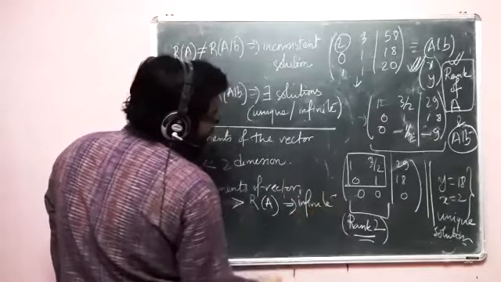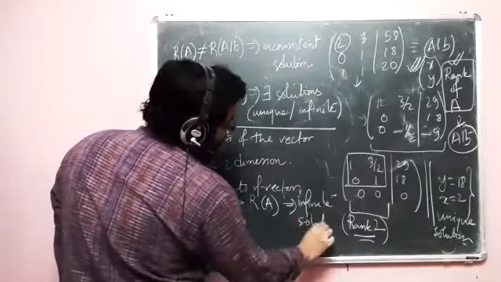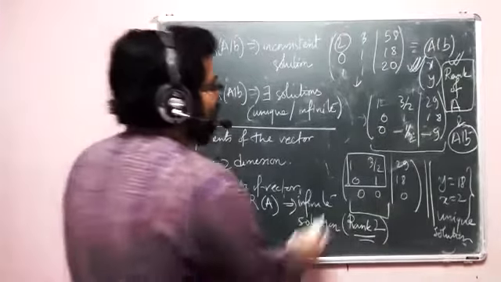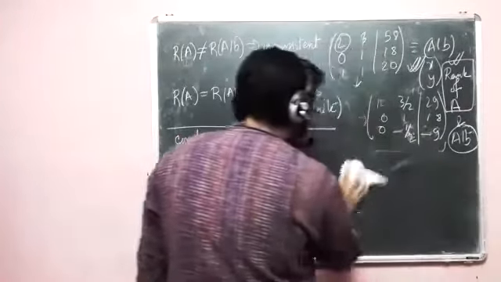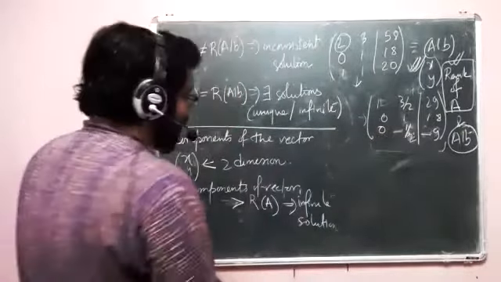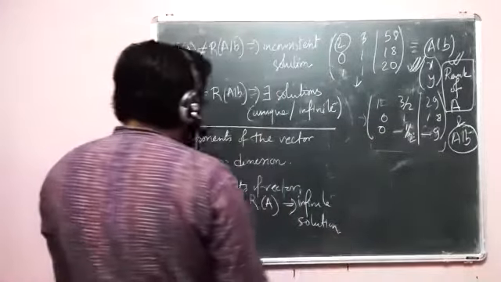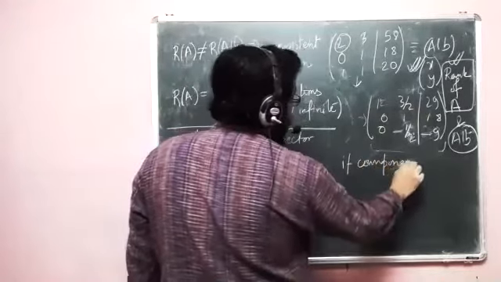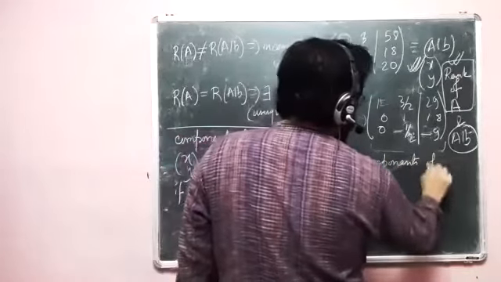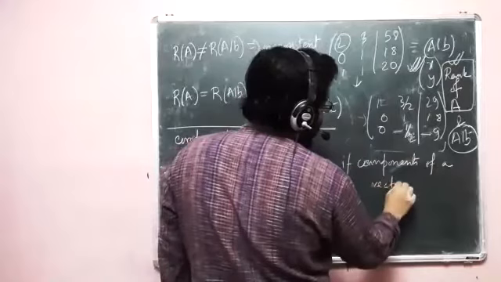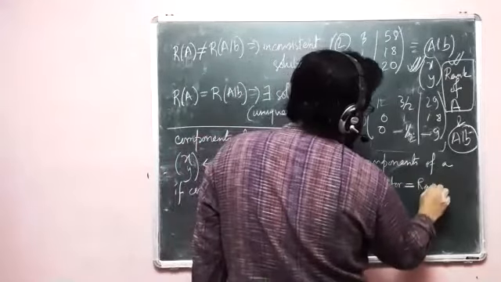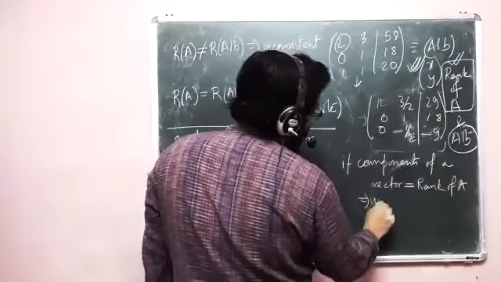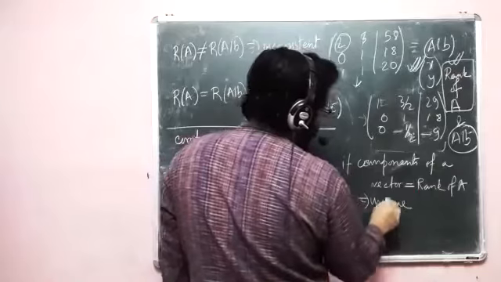As you have seen, we had a two component vector, but rank of A was 1. And the second is that if the components of a vector is equal to rank of A, then we have unique solution.